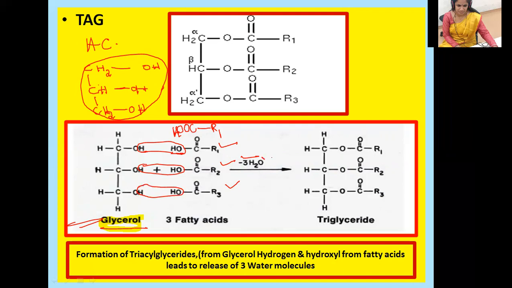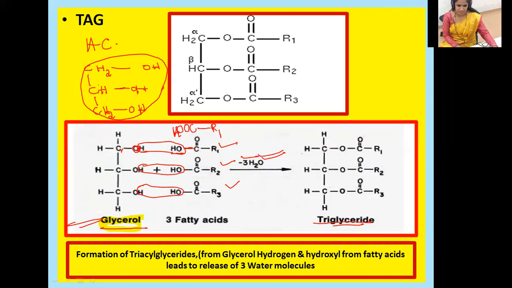When the release of three water molecules happens, here we can see the formation of the structure CH2, CH, and this oxygen ester, which reacts with C double bond O, and they connect with each other and become CH2O and C double bond O, and there you have the triglyceride. All three fatty acid molecules are connected to this glycerol to become a triglyceride, with the release of three water molecules.